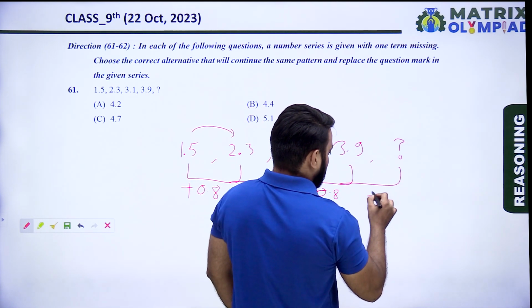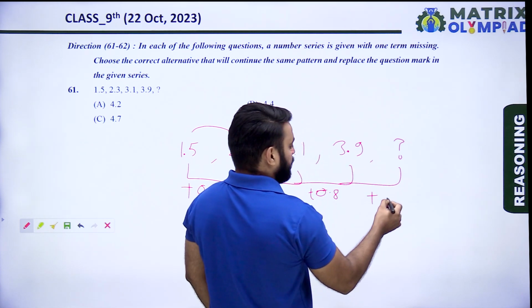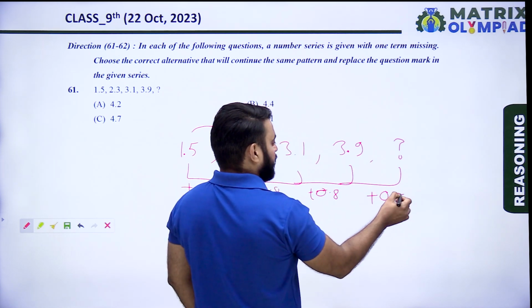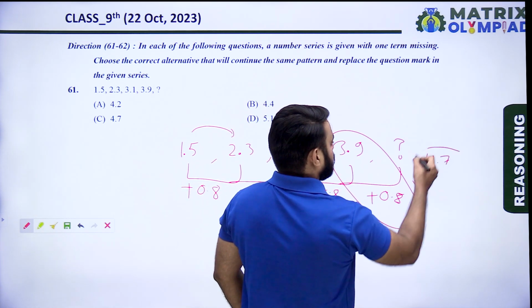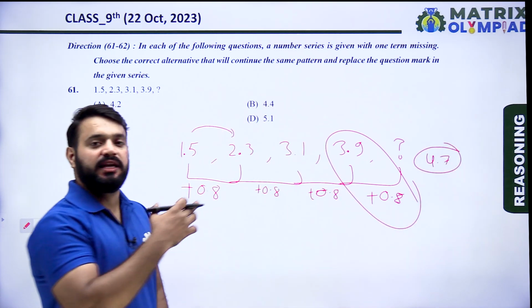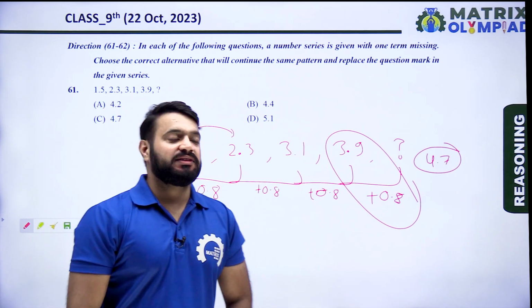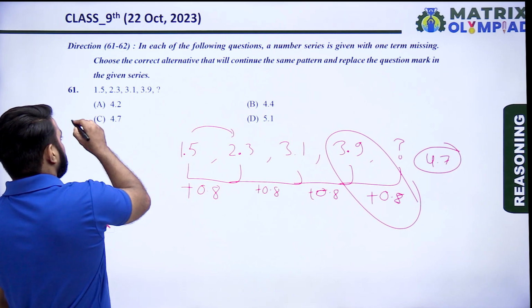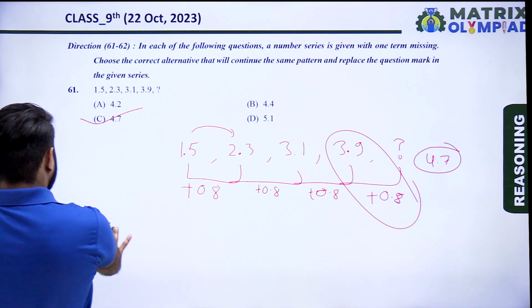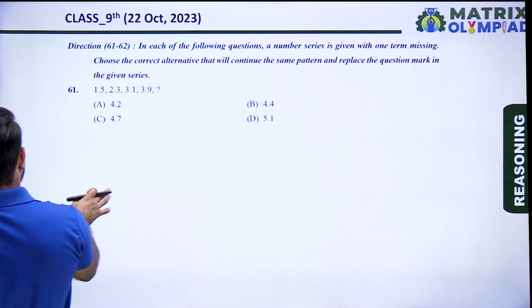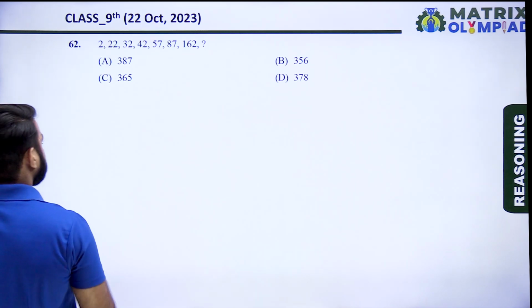Similarly, 3.9 plus 0.8 is 4.7. So 4.7 is the next term of the given series. It means option C is the correct answer. Let's move on to the next question, question number 62.